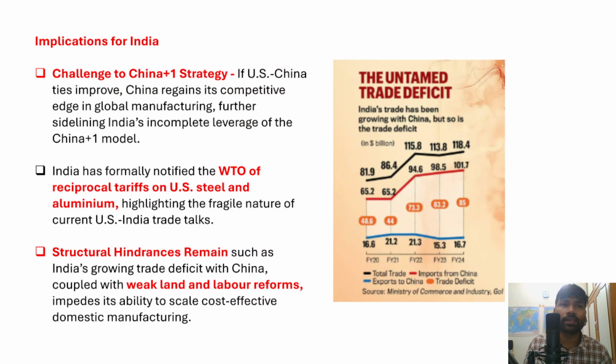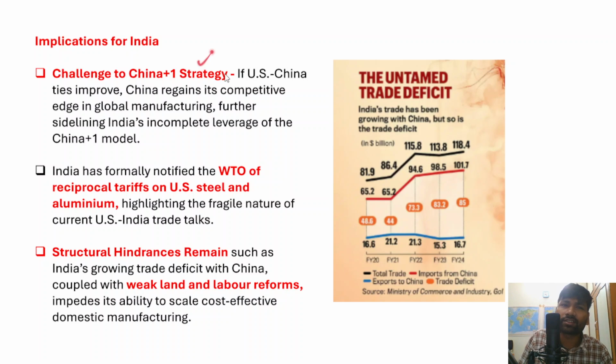Now what will be the implications for India after signing this agreement? It will certainly challenge the China plus one strategy. So what is this China plus one strategy? After the COVID-19 pandemic, most of the countries and even private companies adopted the China plus one strategy. Earlier, most of the companies had their manufacturing bases in China because of the availability of skilled labor and low manufacturing costs.